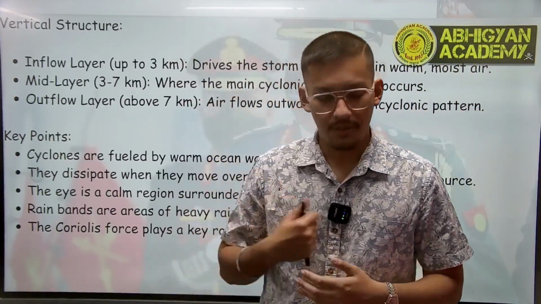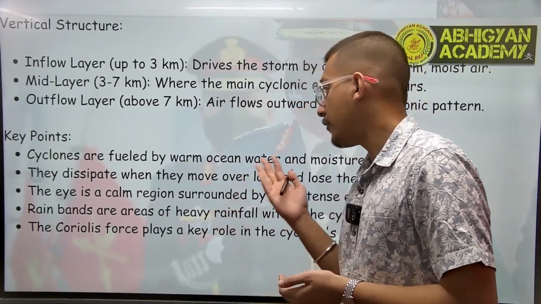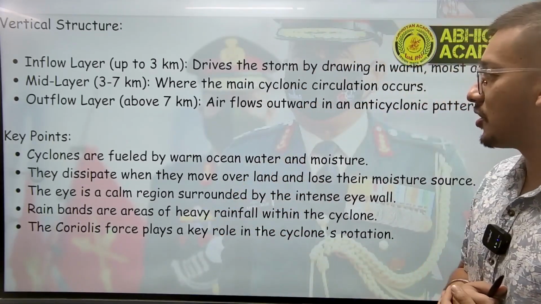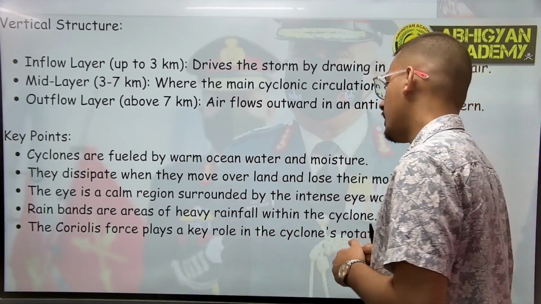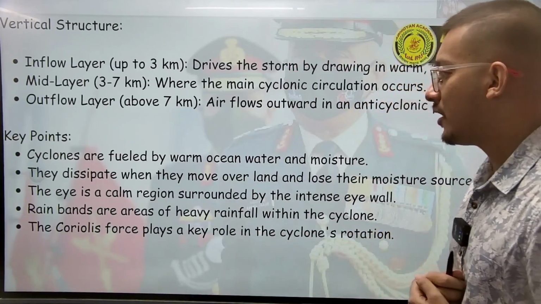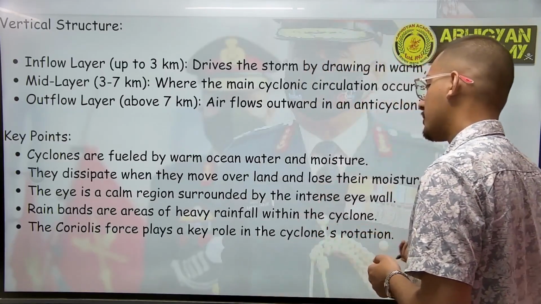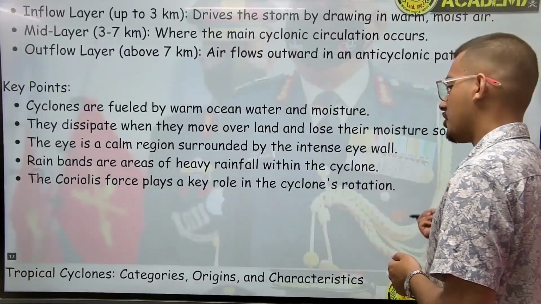Then we have the key points. The key points are: cyclones are fueled by warm ocean water and moisture. They dissipate when they move over land and lose their moisture. The eye is a calm region. Rain bands are areas of heavy rainfall, and Coriolis force plays a key role in the cyclone's rotation.